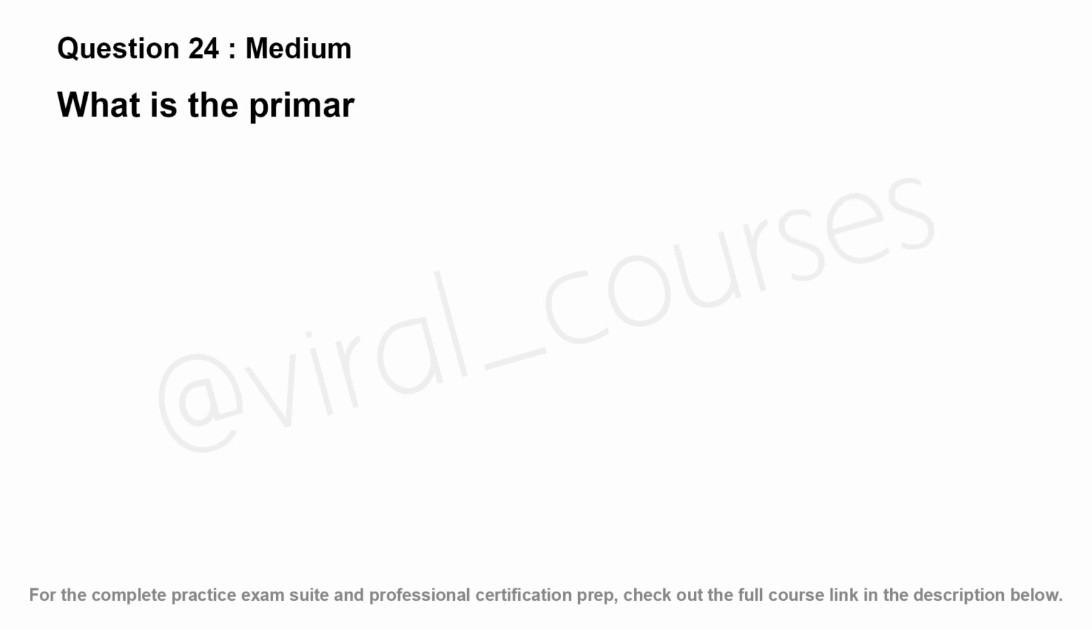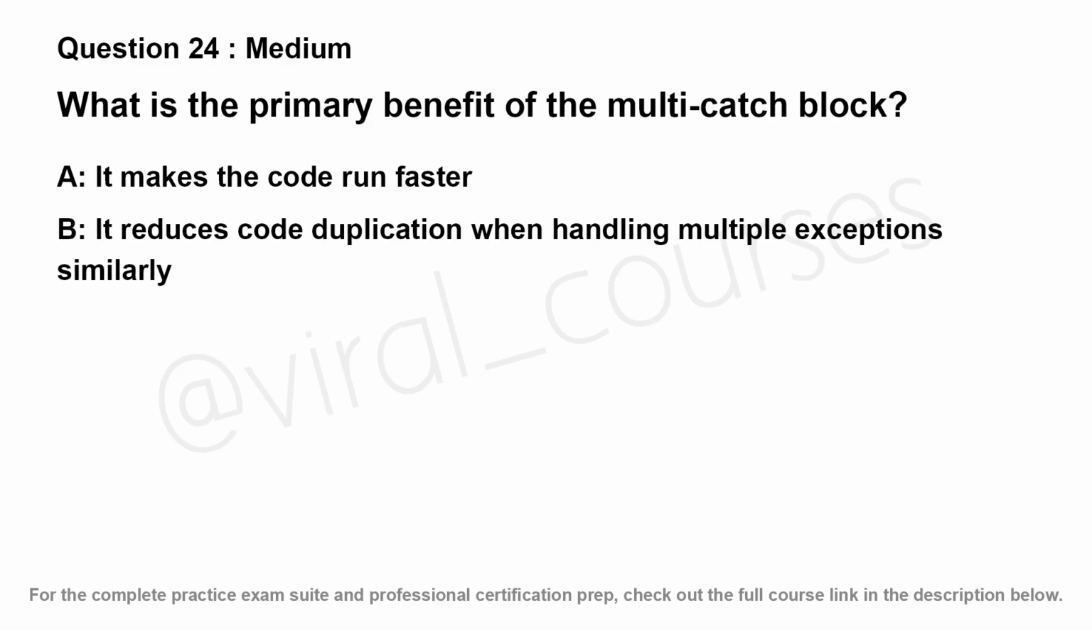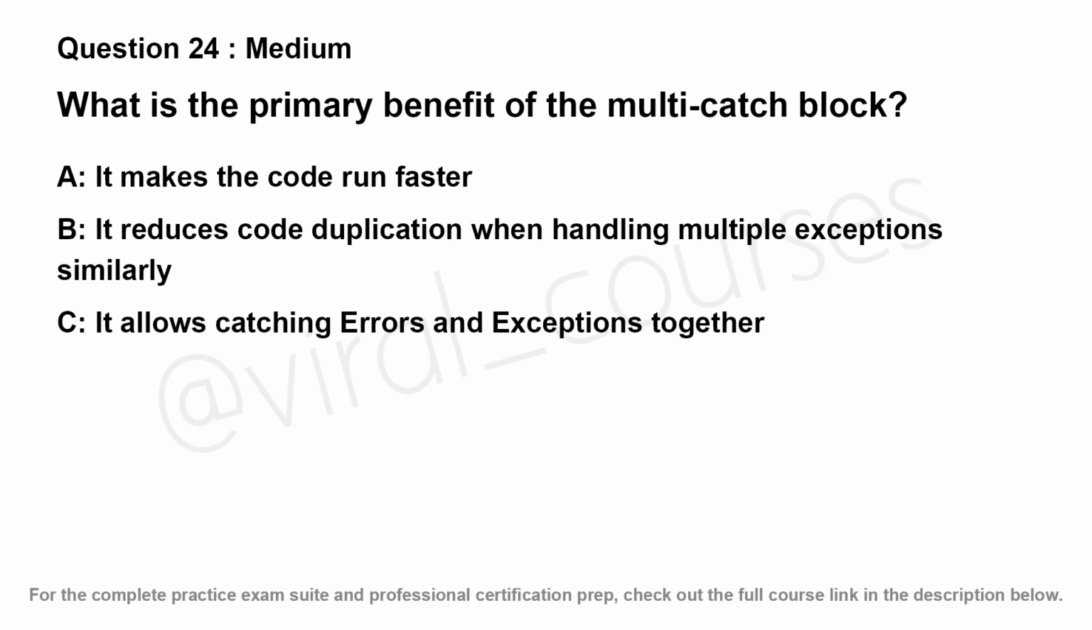What is the primary benefit of the multi-catch block? Option A, it makes the code run faster. Option B, it reduces code duplication when handling multiple exceptions similarly. Option C, it allows catching errors and exceptions together. Option D, it automatically logs the exception.